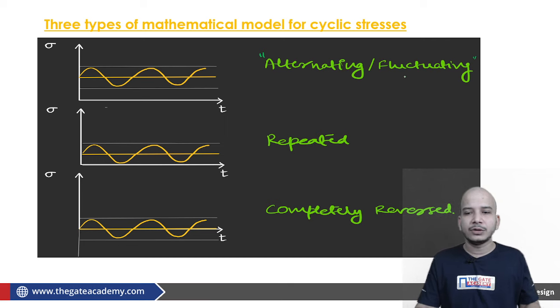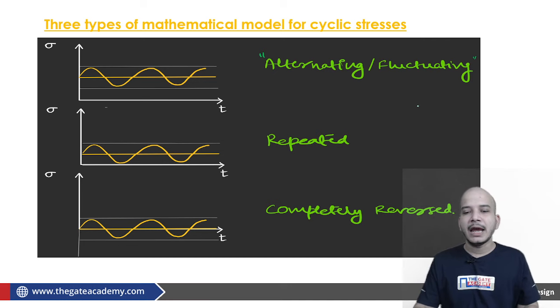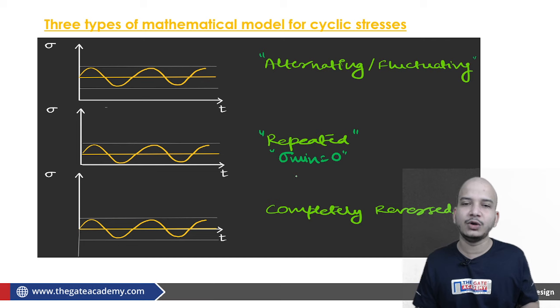Then repeated: if someone tells you the body is under a repeated stress cycle, you should understand that at some point the sigma minimum becomes 0.